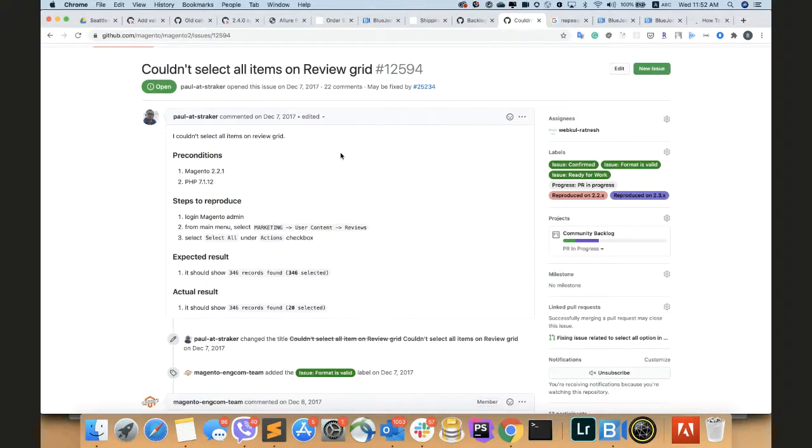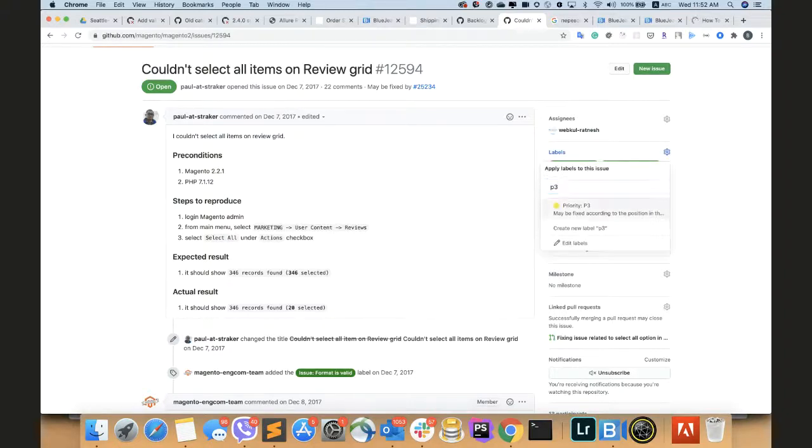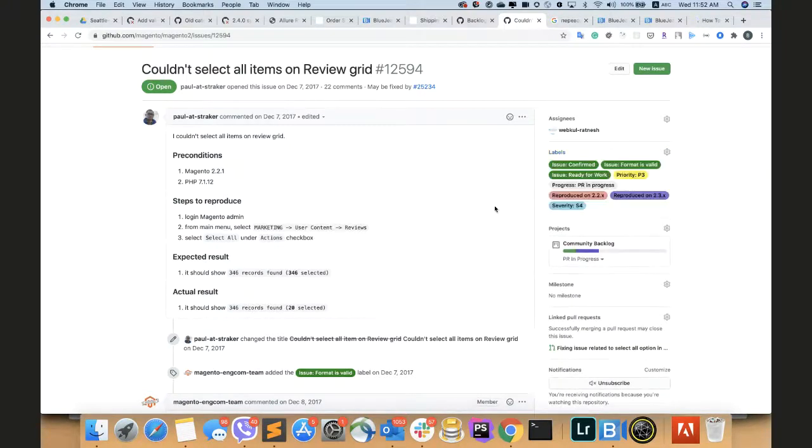Yeah, this has just been around a long time. I would say probably, at most a P3, but maybe even an S4, right? There's good reason why we haven't really touched this in a while. Not opposed to it. It doesn't hurt anything, but very low severity.